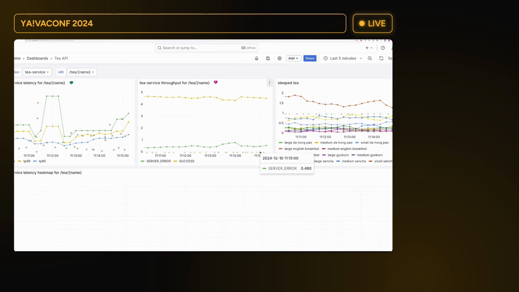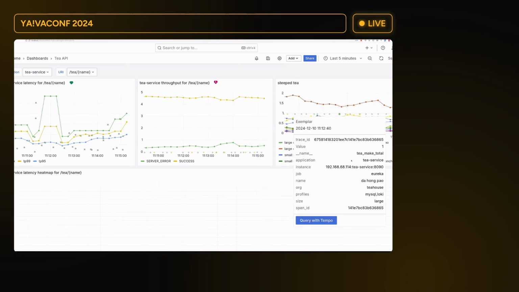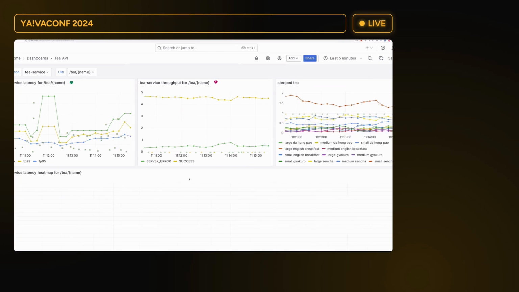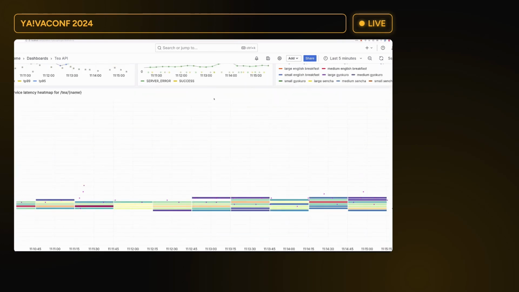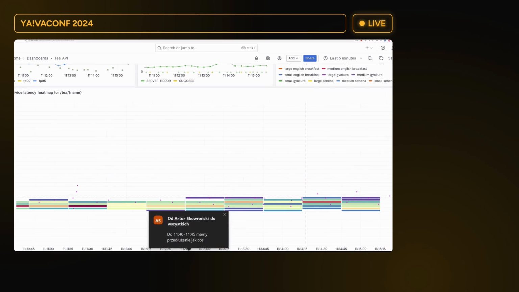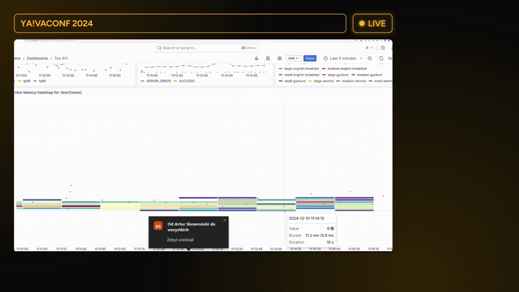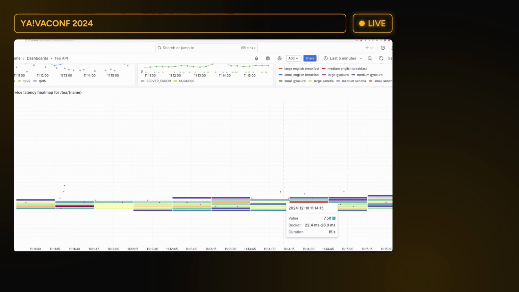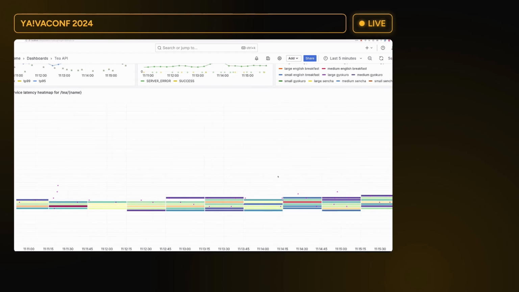So what we have here is the errors. Here we have all the different combinations of types of T and sizes of T. And at the bottom, we have a latency heat map. So we have buckets of requests, from let's say 11 milliseconds up to 28 milliseconds, with different amounts of requests in each.